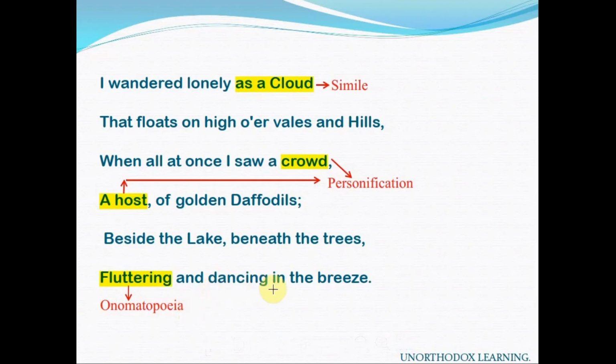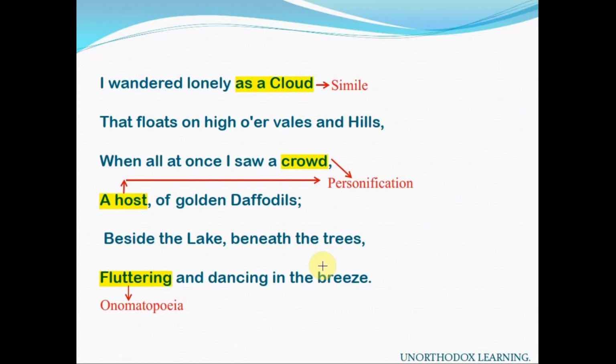And dancing in the breeze. Fluttering and dancing in the breeze. They were moving quickly, because there was a cool gentle breeze which was making them flutter and dance. This beautiful sight of daffodils enthralled the heart of the poet.